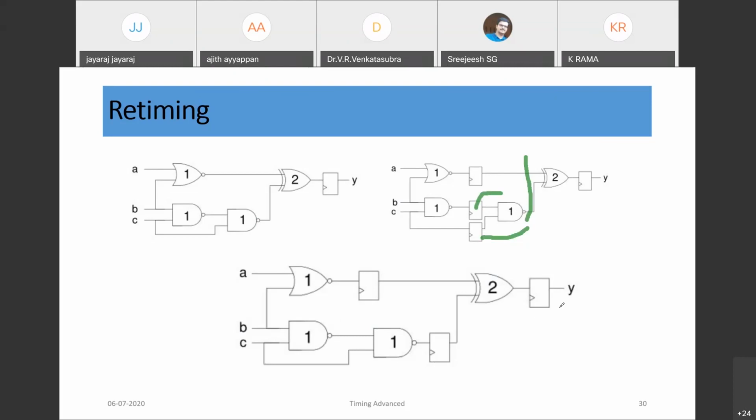However, one clock delay would be there at the output because of adding the two flops here. So this is also another technique of retiming. In retiming, we can change the register locations. While changing the register locations, if possible, try to minimize.